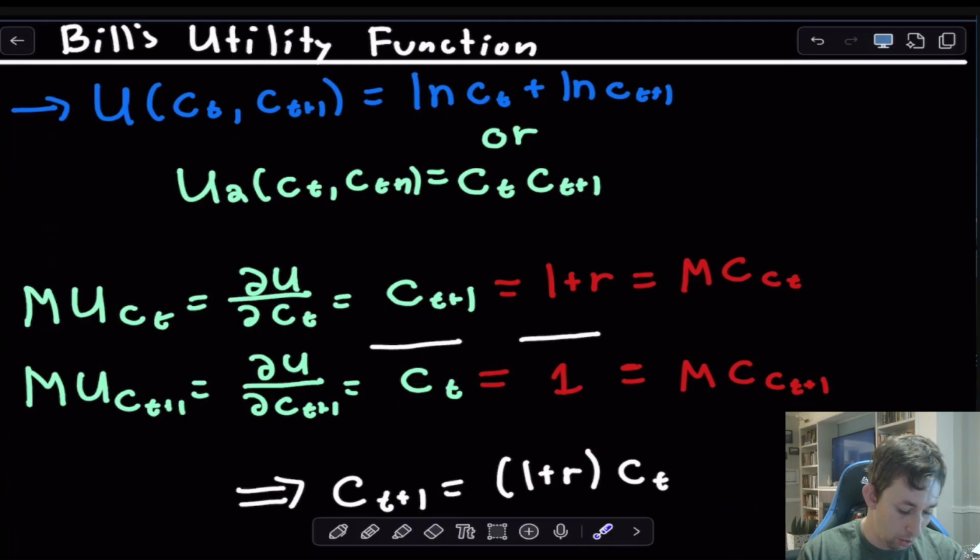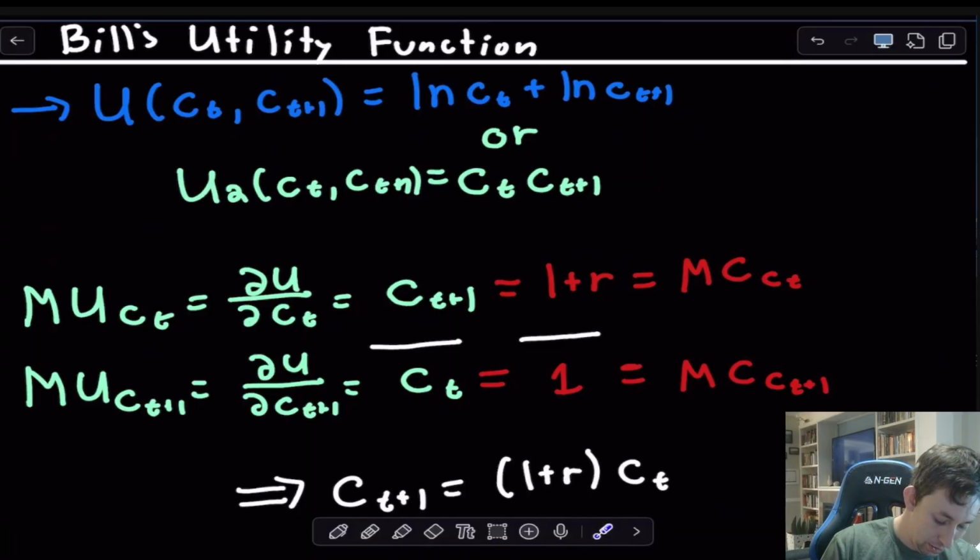So what we're going to do is go back to our main utility maximization problem, where unsurprisingly we're going to have this idea that at the optimum, the marginal benefit is equal to the marginal cost, both in terms of consumption today and consumption tomorrow. So if I think about the marginal utility of consumption today, if I use this utility function, that's just coconuts tomorrow, or C_{t+1}. Now what is the price I pay in terms of giving up a coconut today? Well, I don't have prices. Instead, what I'm saying is when I give up that coconut today, I get 1 plus r coconuts tomorrow. So the price of giving up a coconut is actually 1 plus r.